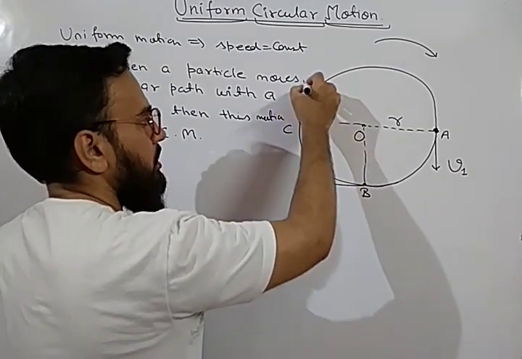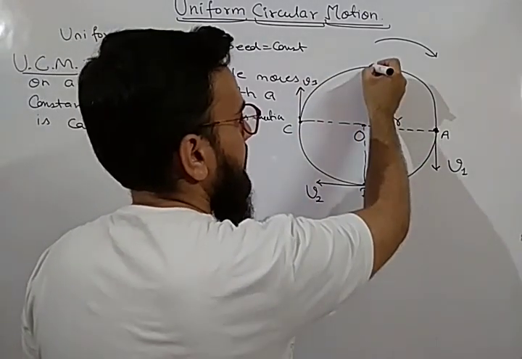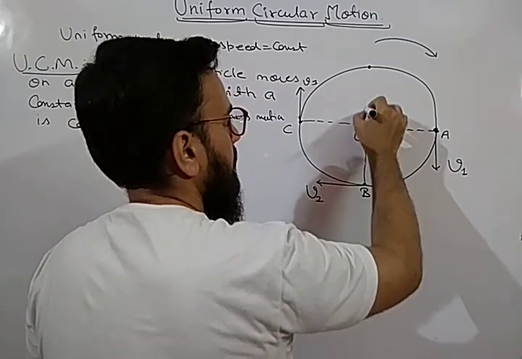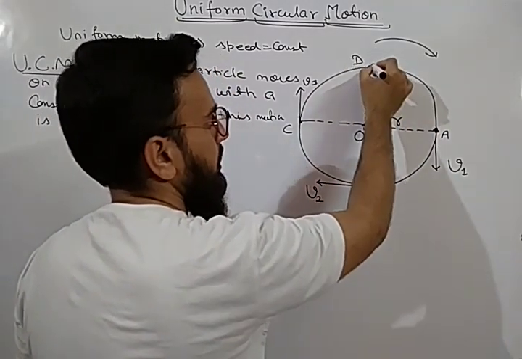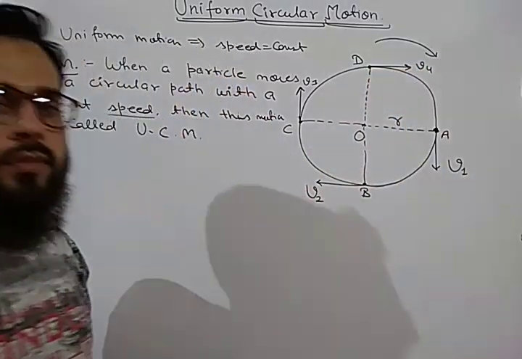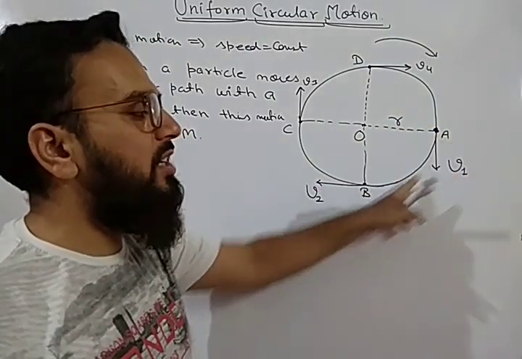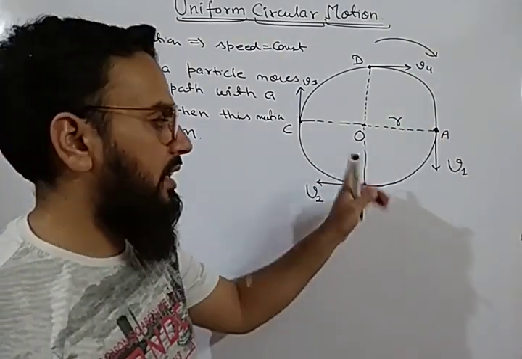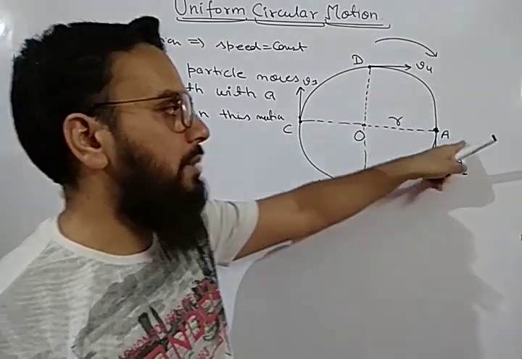This will be the direction of velocity. Let us consider it as v3. And similarly at point D, after completing 3/4 of the circle, the velocity will be in this direction, it will be v4. It means we can say that at every instant, we have taken only 4 instants. First A, then 1/4 of the circle, then half of the circle, then 3/4 of the circle, then complete circle.